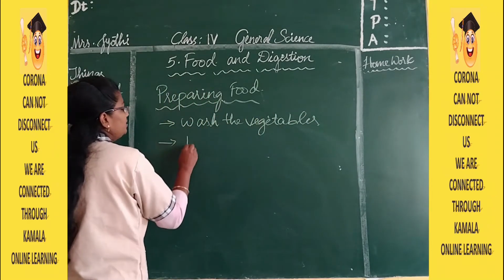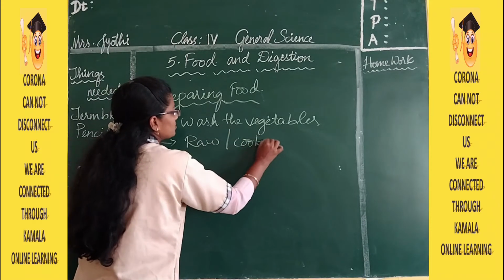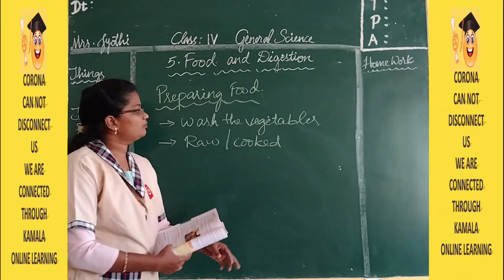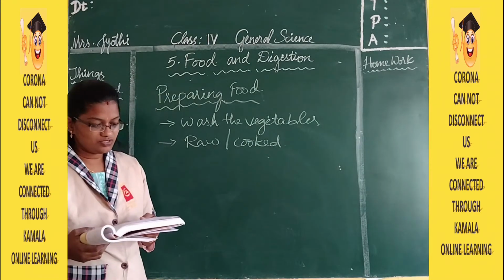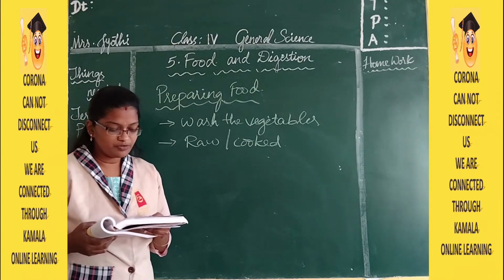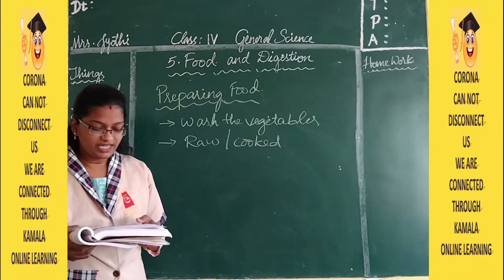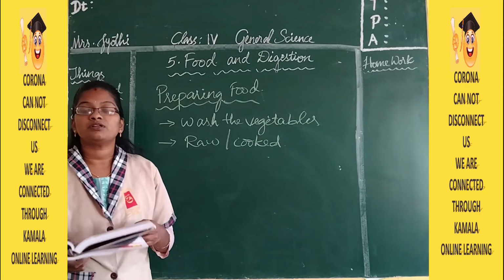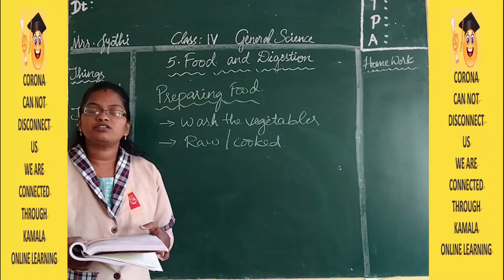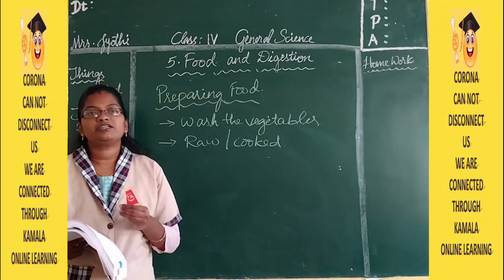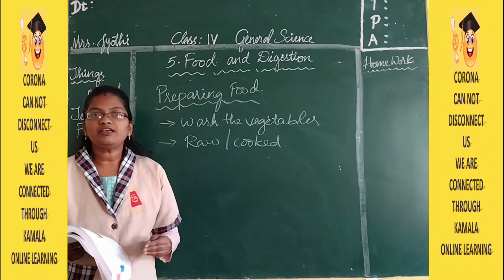and we eat it raw or we eat it cooked. We eat both raw food and cooked food. Some food items need to be cooked before eating. Cooking makes food soft, healthy and easily digestible. A few food items we have to cook compulsorily, because whenever we cook some food items, they become more tasty and very healthy.